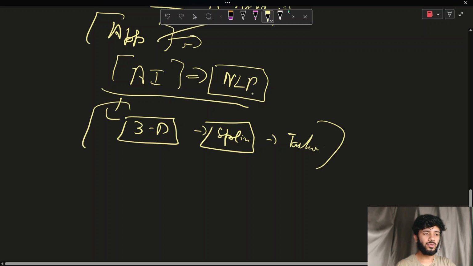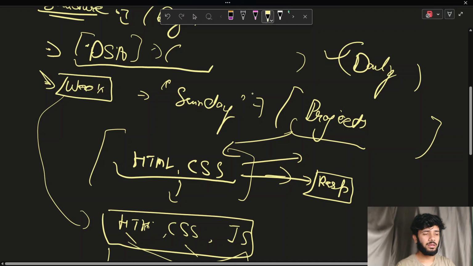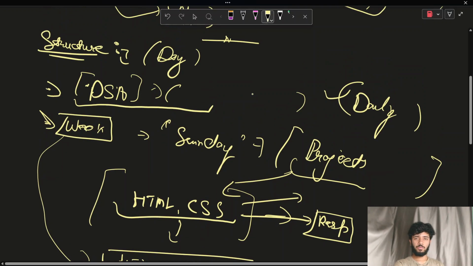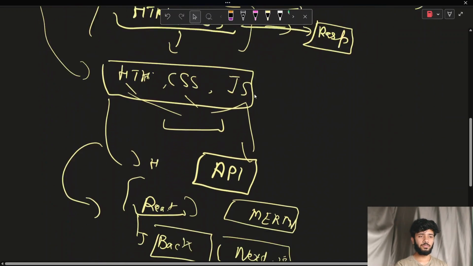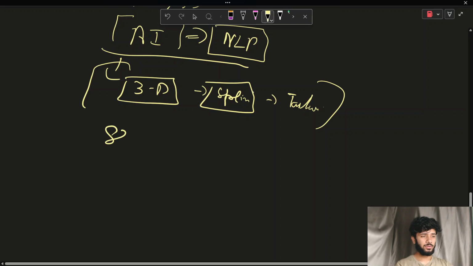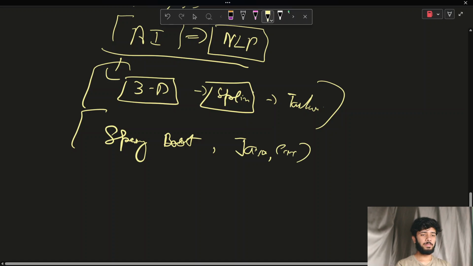So that's how this whole course will be structured. We will be doing problem solving on a daily basis, and on Sundays we will be discussing a project and working on it. We can also learn Spring Boot. We will be doing all of these things, but the order is not decided yet. We'll be learning about Java also, and OOP also.